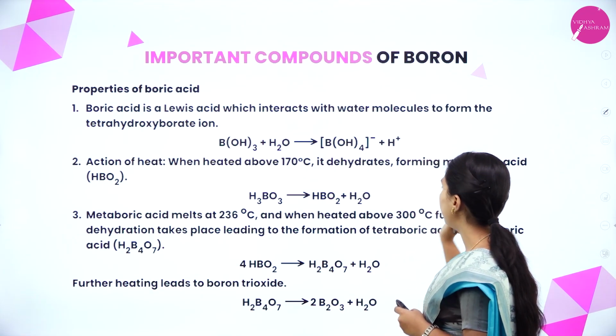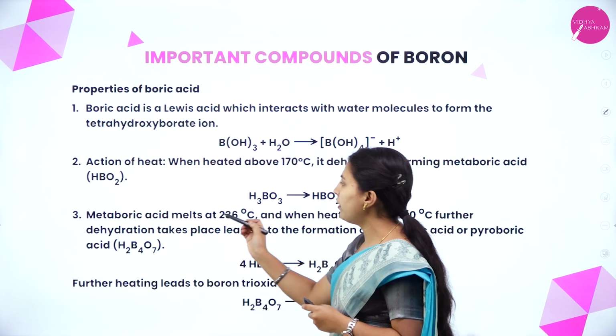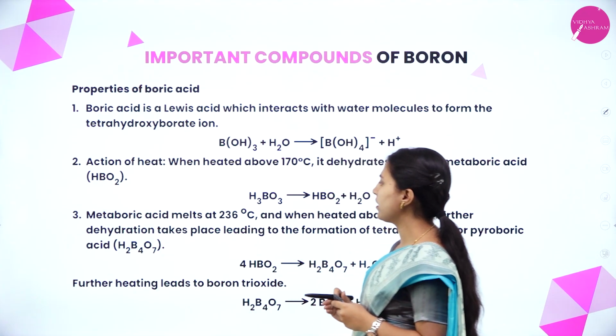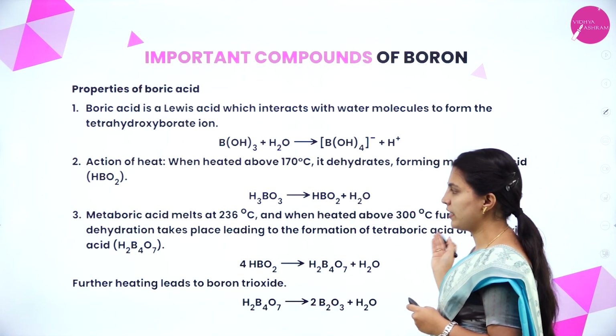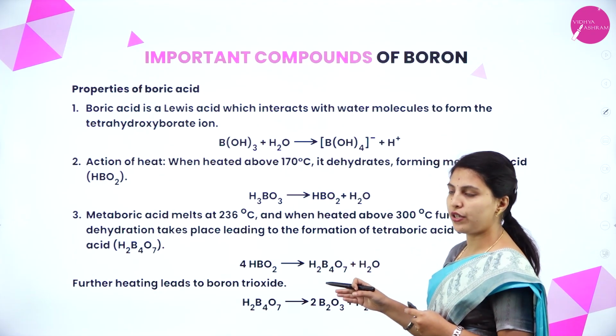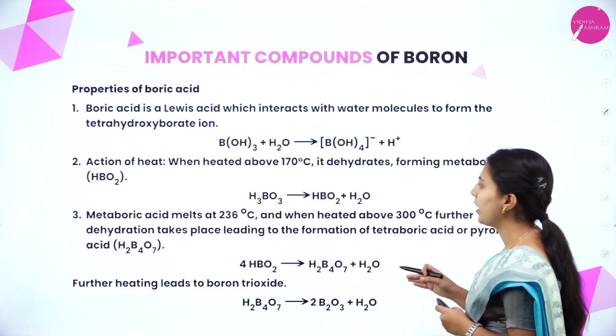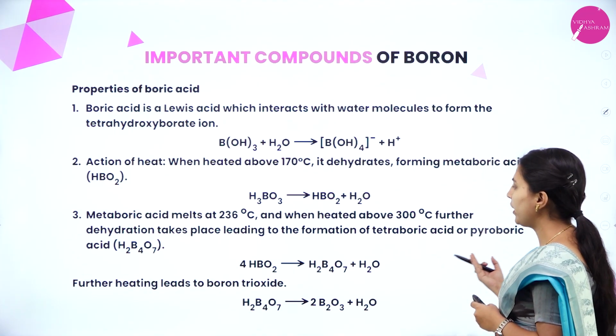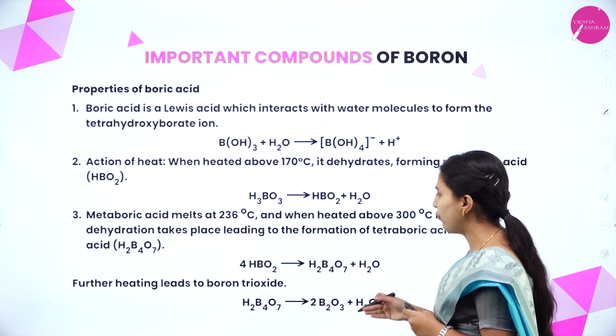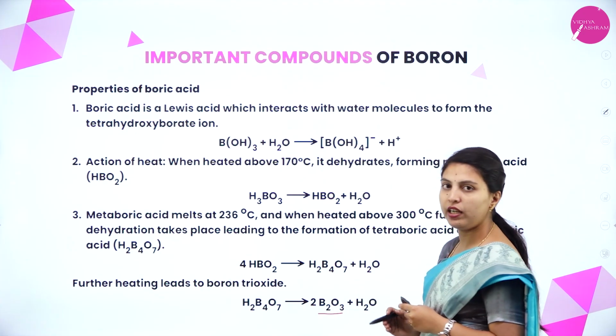Metaboric acid melts at 236 degrees Celsius, and when heated above 300 degrees Celsius, it is further dehydrated to form tetraboric acid. Further heating will form boron trioxide.